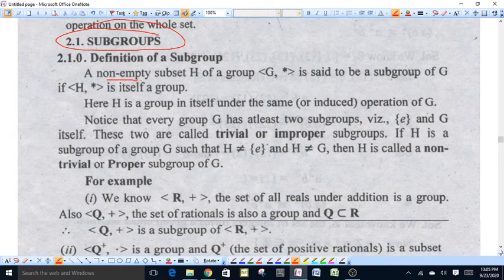A non-empty subset H of group G under binary operation star is said to be a subgroup of G if H with binary operation star is itself a group.